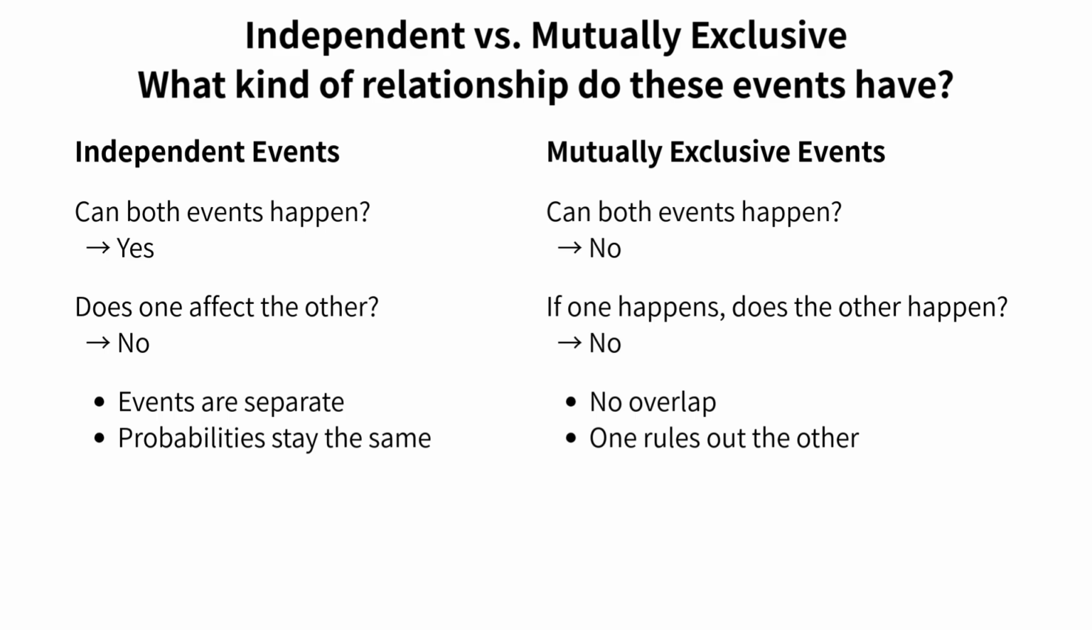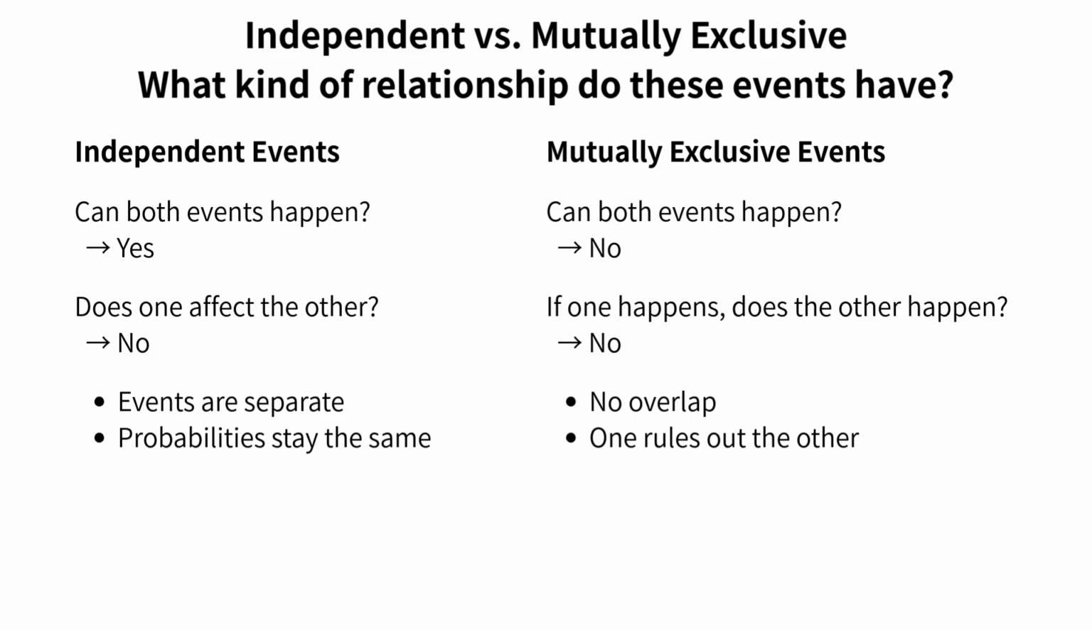Now the right side, mutually exclusive events. Same first question. Can both events happen? No, they cannot. Second question. If one happens, does the other happen? No, it's impossible. The key characteristics. No overlap, and one outcome completely rules out the other. This is the distinction that trips up many SAT students. These concepts sound similar, but they're fundamentally different. Independent events can coexist. Mutually exclusive events cannot.